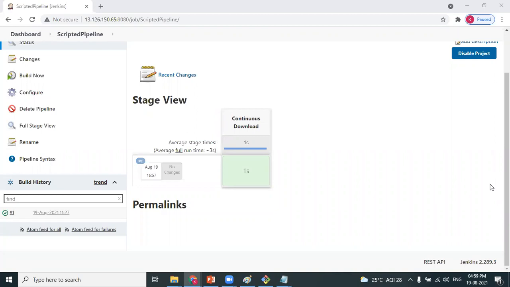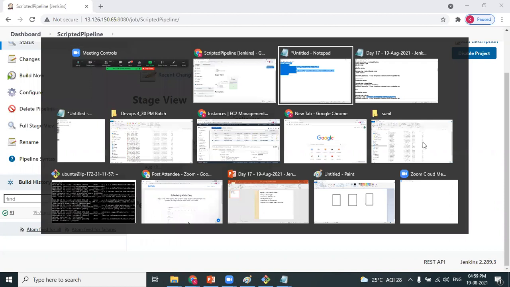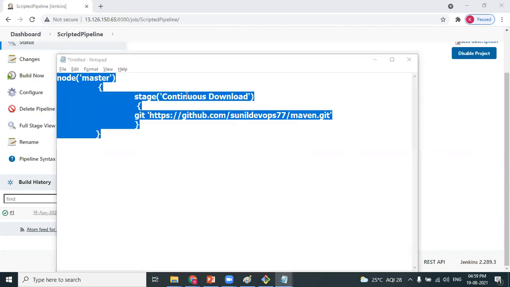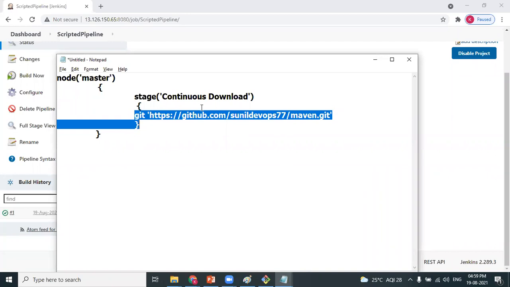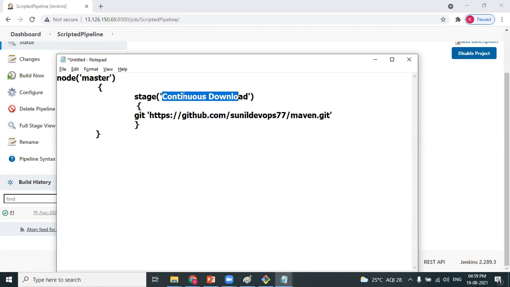So my question is, in the place of stage name, can we mention any name? There's no specific importance, like you mentioned continuous download. Can we mention any name, like build or Maven build? Technically, first stage is what? Continuous download. That's the reason I have named it continuous download. It should be meaningful. If anybody reviews the script, you can understand that this is the GitHub repository. There's no predefined syntax for this. There's no importance for the stage name. You can just say download also. But to have a meaningful name, I'm writing it as continuous download because technically it is first, isn't it?